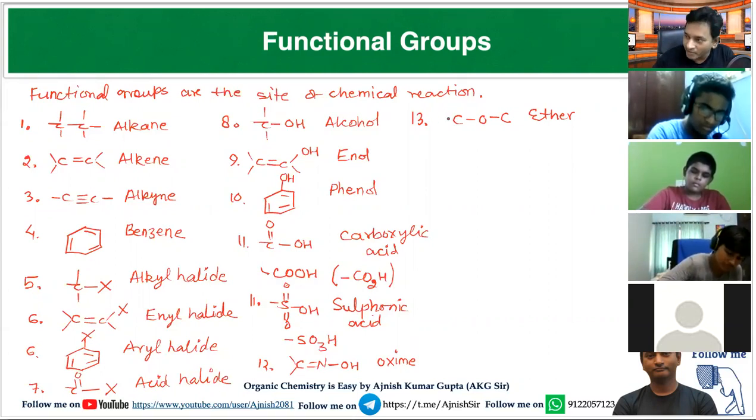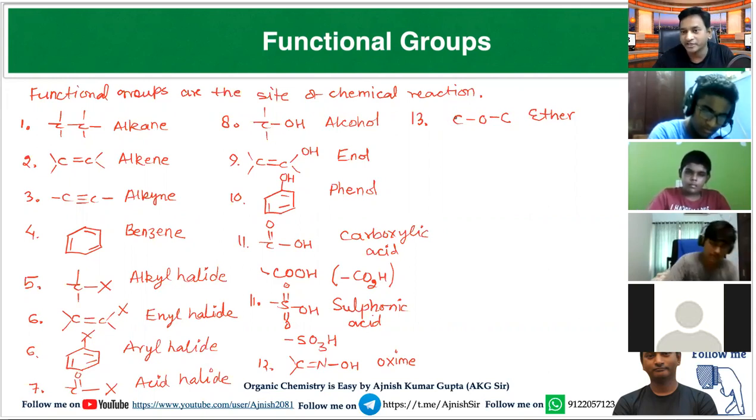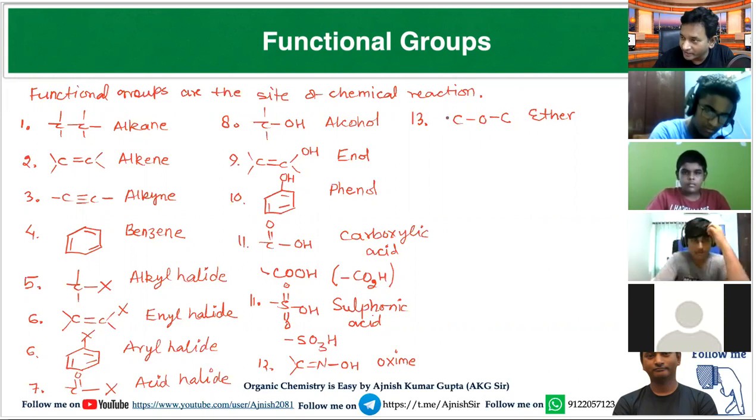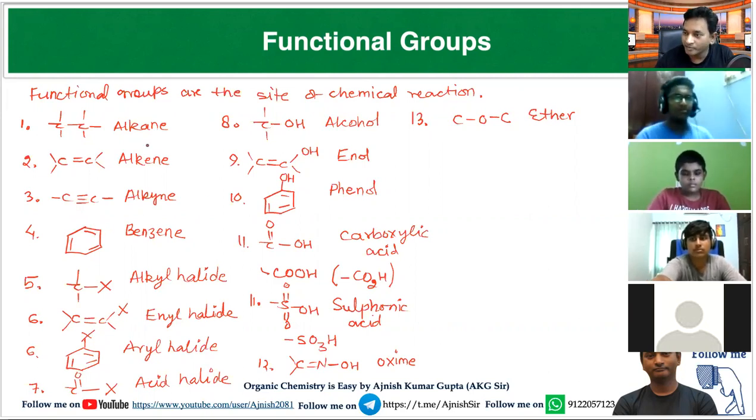It may be aromatic, it may be connected with benzene also, because benzene also has carbon-carbon double bonds. It may be in a cyclic connection or an acyclic connection. Both may be present. When COC is present, such compound is called as ether.